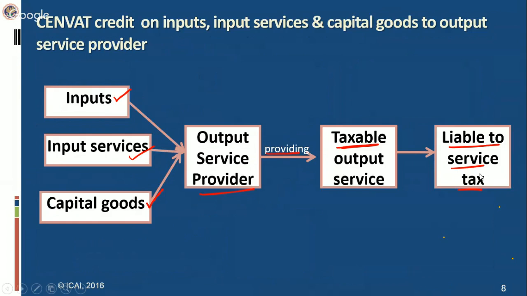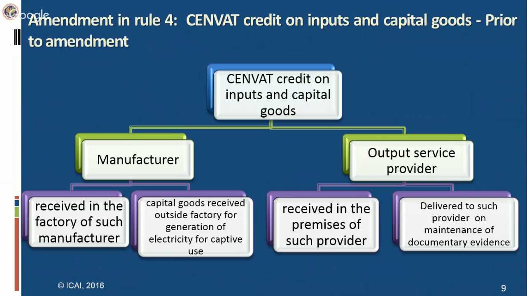Now let us move to the amendments in the CENVAT credit. First amendment is there in Rule 4. As we know, Rule 4 is in relation to conditions for allowing CENVAT credit in case of inputs and capital goods. In case of inputs, credit may be taken immediately on receipt of the same by manufacturer as well as output service provider.